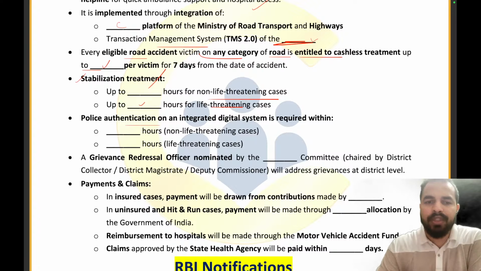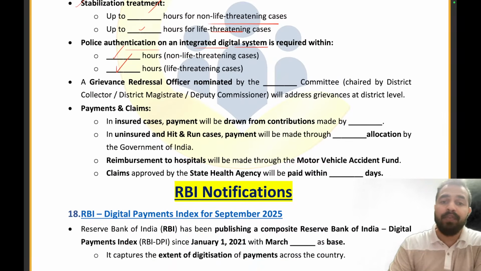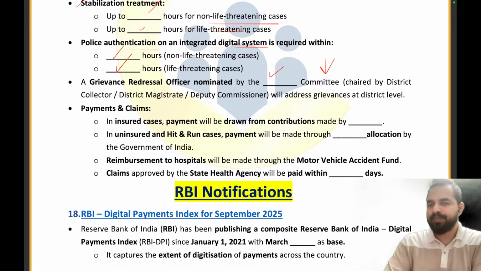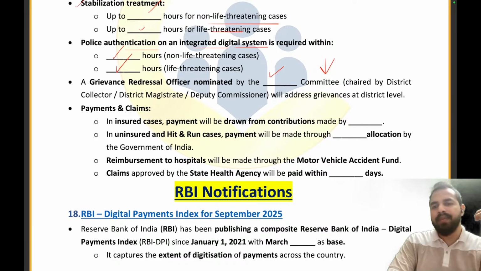The police authentication on an integrated digital system is required within how many hours in the case of non-life threatening cases? 24 hours. And 48 hours in case of life threatening cases. Clear? A grievance redressal officer has been nominated by which committee? By the District Road Safety Committee. And this officer will be addressing the grievances at the district level.